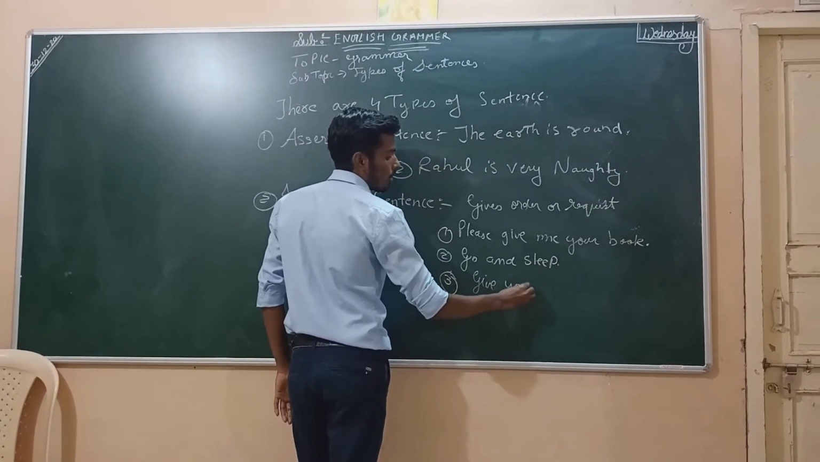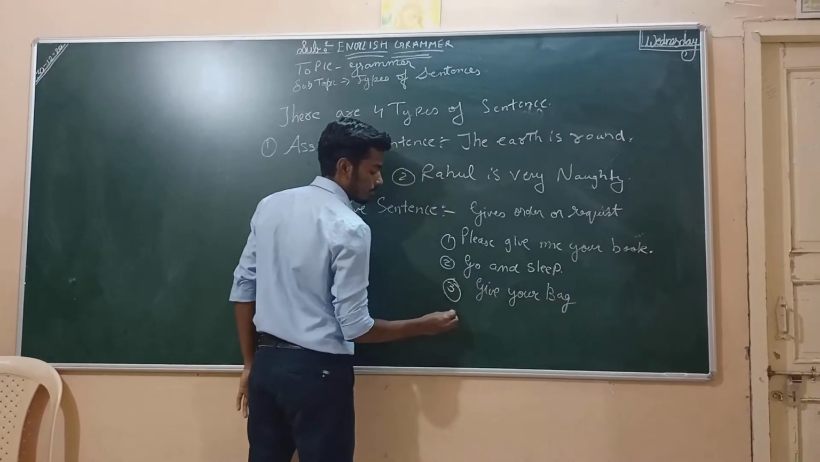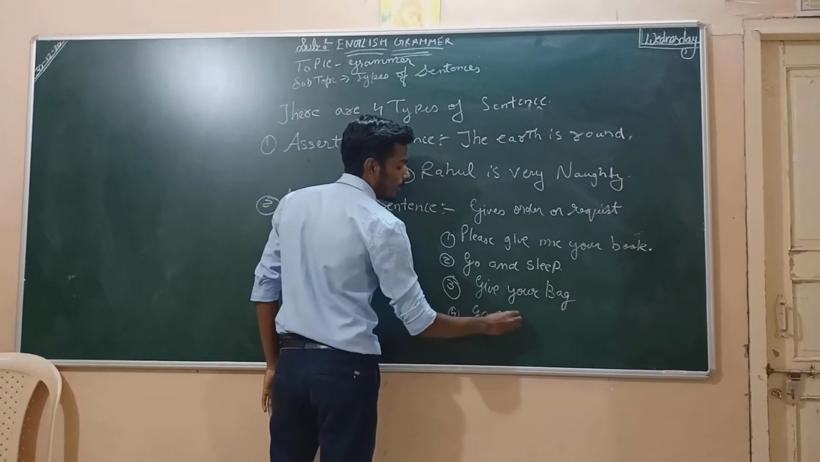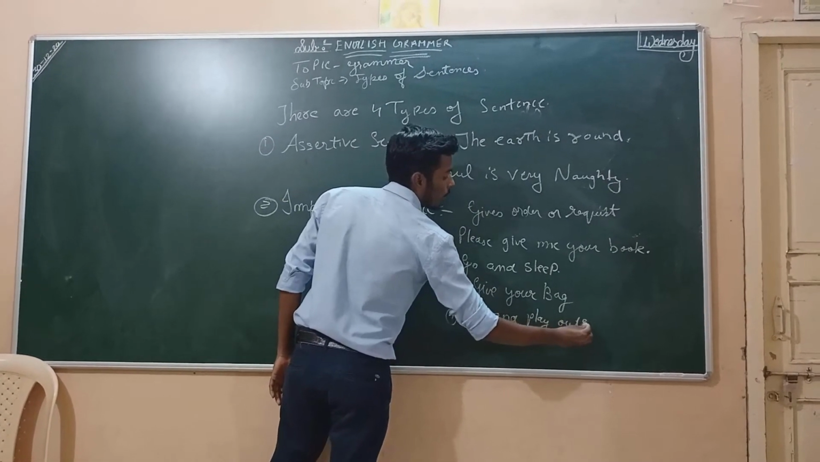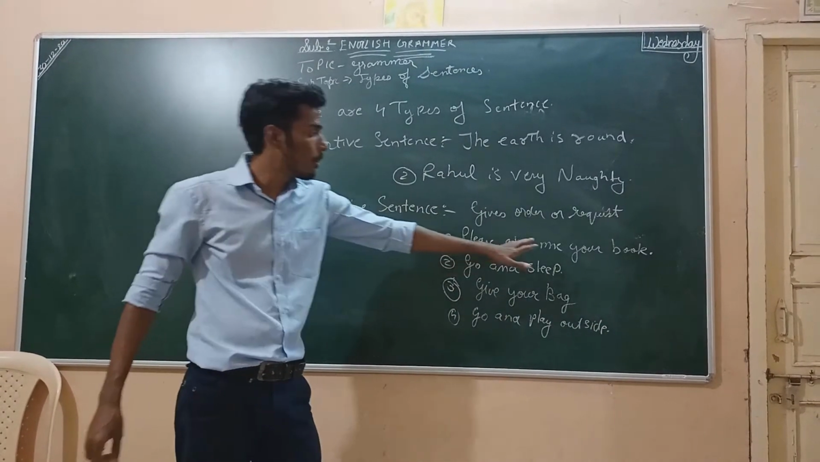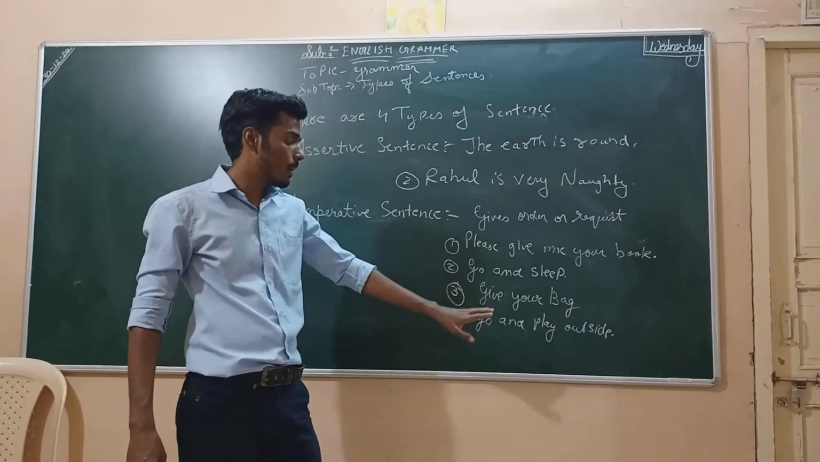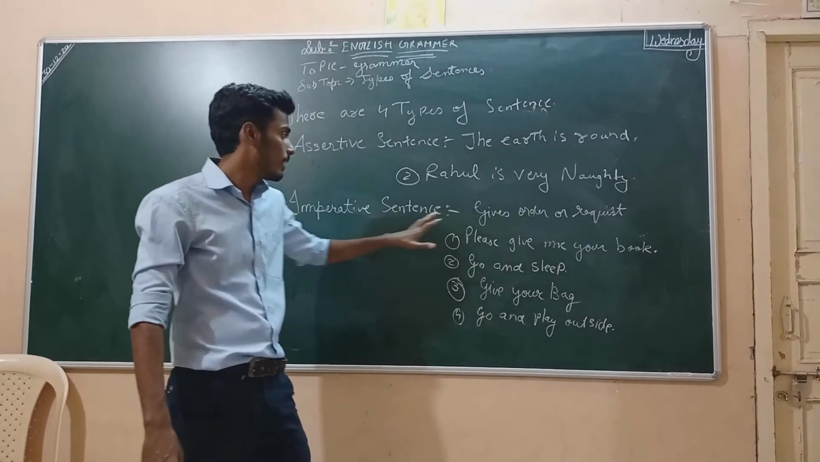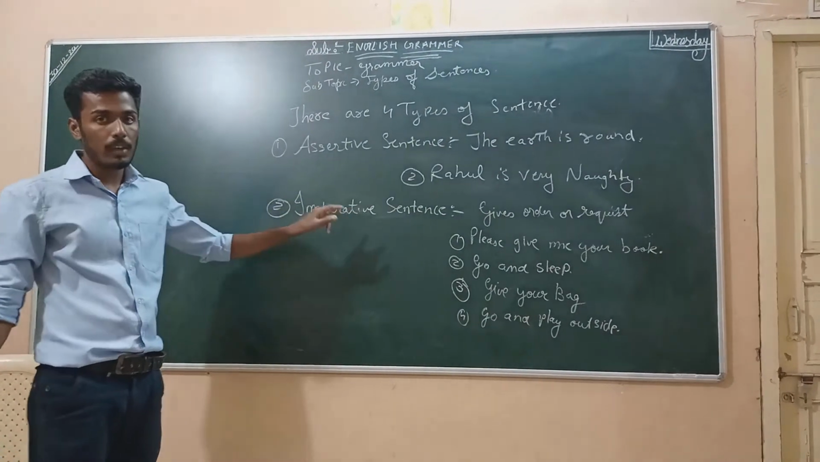Give your bag. Go and play outside. Right? Please give me your book. Go and sleep. Give your bag. Go and play outside. So these are order or request. So order and request gives you imperative sentence. So two types of sentence we have learned now, right?